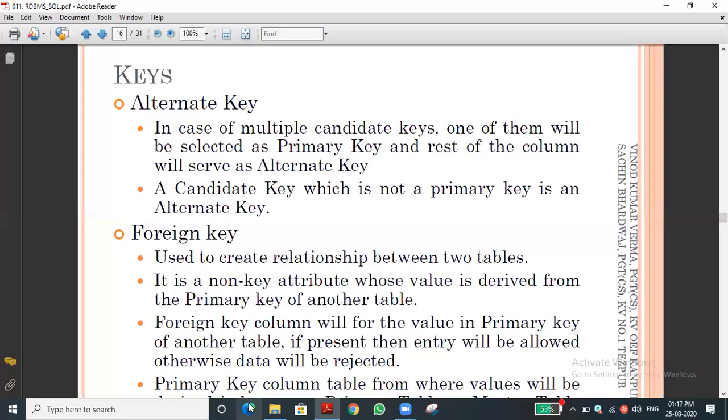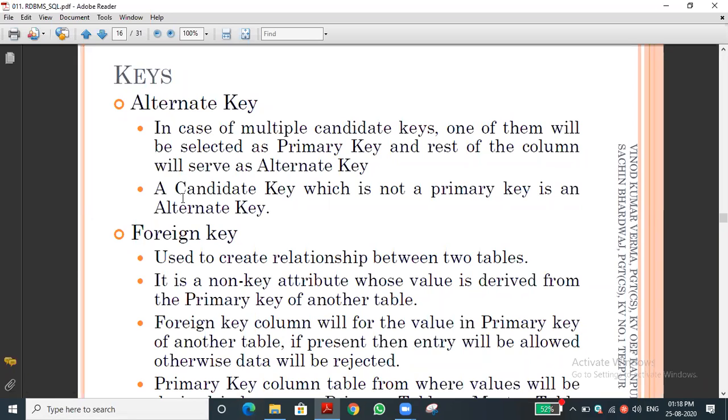Here the assertion is: primary key is one among the candidate keys. Is the condition true or false? True, sir. And all the candidate keys are primary keys. Is it true? No, sir. Not all candidate keys are primary keys, but the primary key is one among the candidate keys. For example, 6 persons are nominating for the MLA, so from the 6, one is elected. That's all.